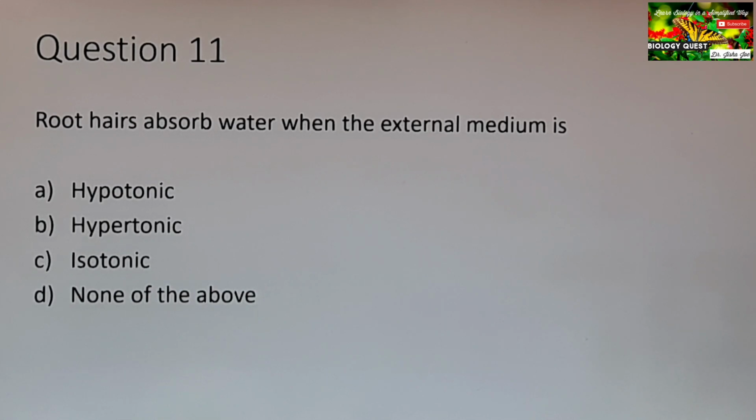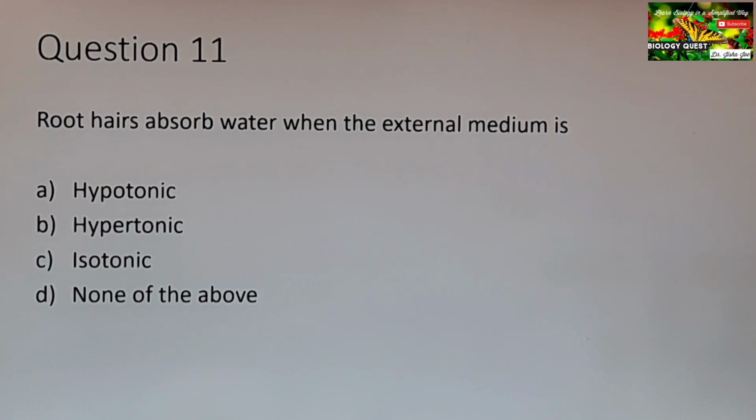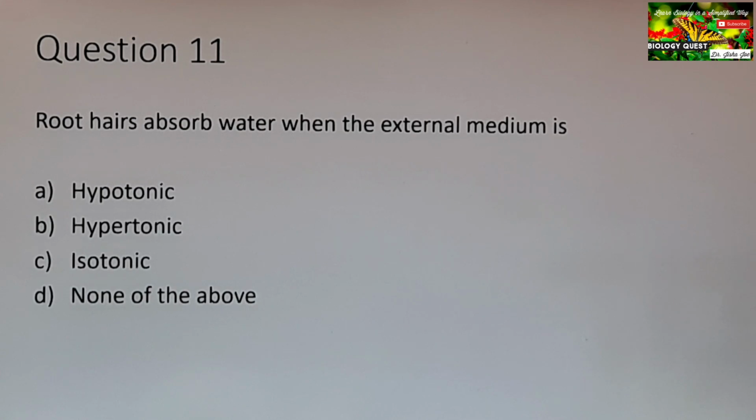Question 11. Root hairs absorb water when the external medium is hypotonic, hypertonic, isotonic, none of the above. So what is the correct answer? A hypotonic solution is a solution whose concentration is less than that of the cell sap. The solution is less concentrated, which means the amount of water will be more, whereas a hypertonic solution is a more concentrated solution.